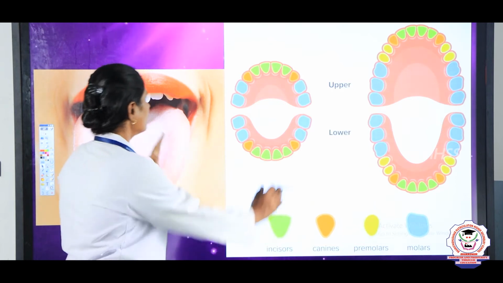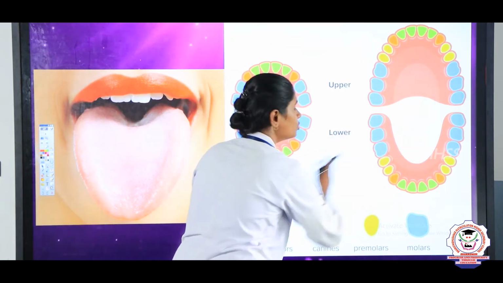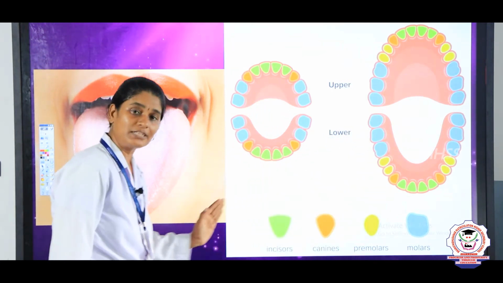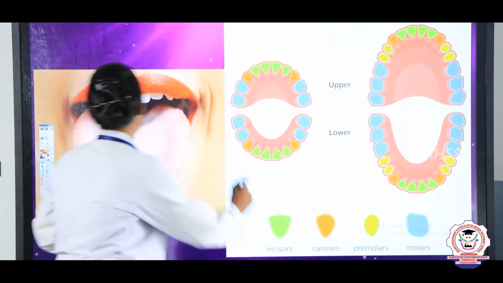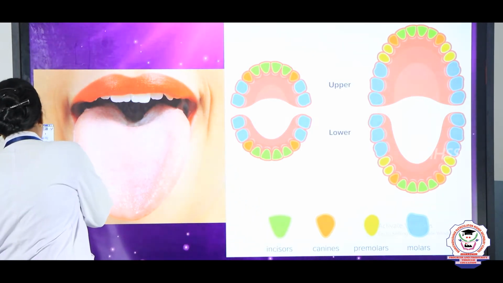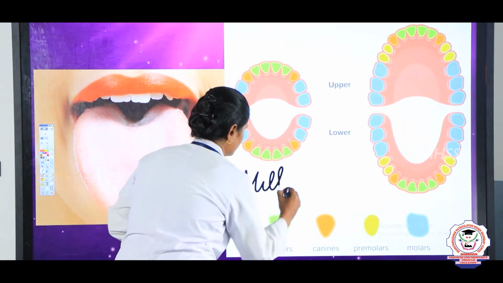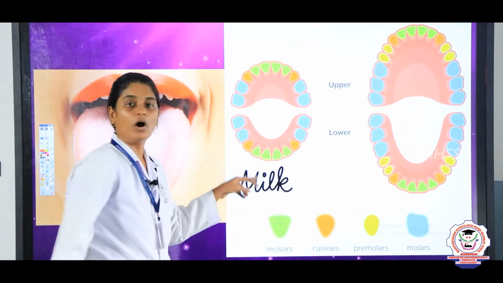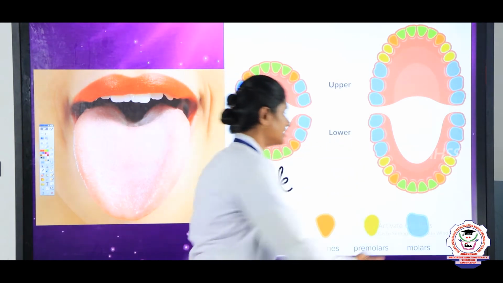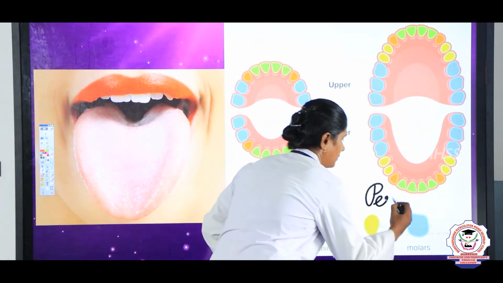Human beings have 2 sets of teeth. How many sets of teeth? 2 sets of teeth. One is known as milk teeth, or temporary teeth, and the second set is known as permanent teeth.